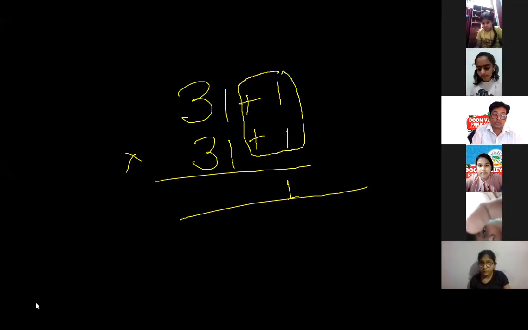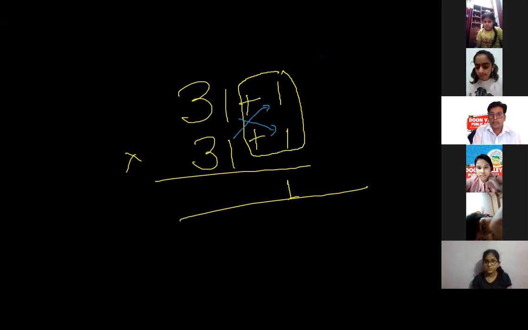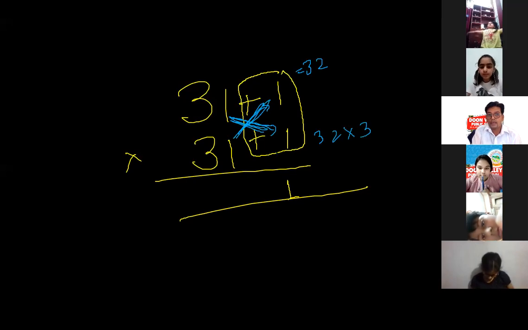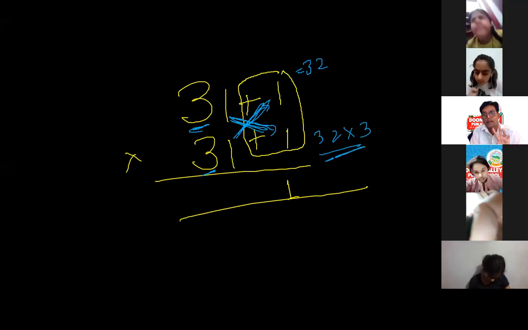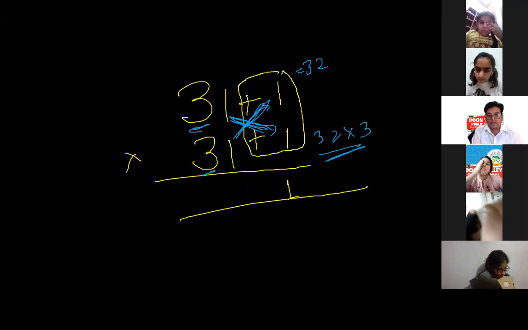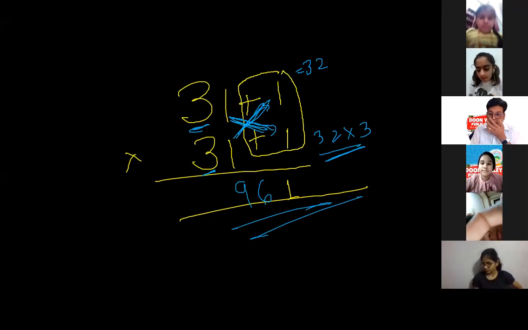I have to take 2 crosses and I will add them. One this way, one this way. Both ways, what will it be? 32. 32 means 31 will be added to 1. Now, I will multiply it by 3. In 2, I have to multiply by 2. In 3, I have to multiply by 3. So what will it be? 961 will be my answer. Got it?